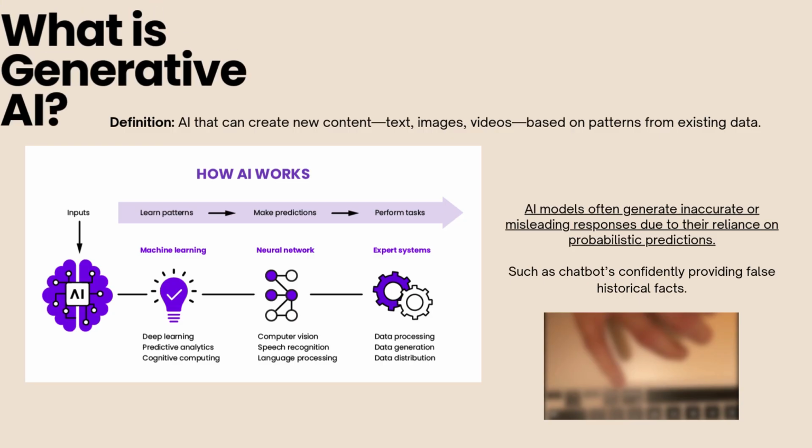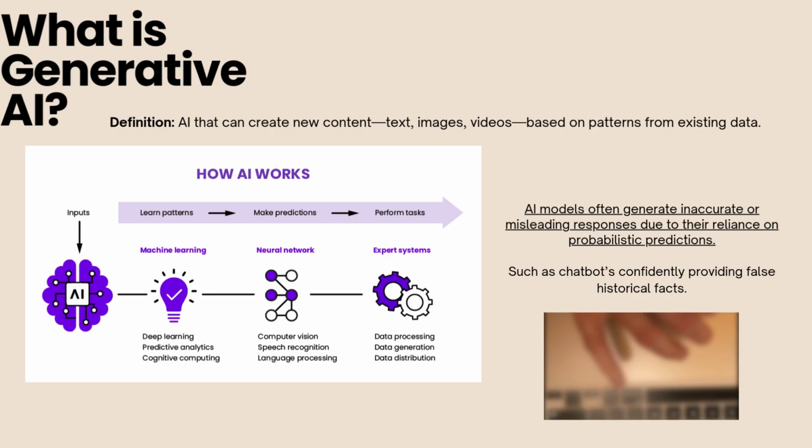Generative AI refers to artificial intelligence that can create new content, text, images, video, and even music by identifying patterns in large datasets. You've probably heard of tools like ChatGPT, Midjourney, or Google Bard. These models predict and generate responses based on vast amounts of pre-existing data. However, it's important to note that generative AI does not think or understand the way humans do. It generates responses based on probability and not factual accuracy.